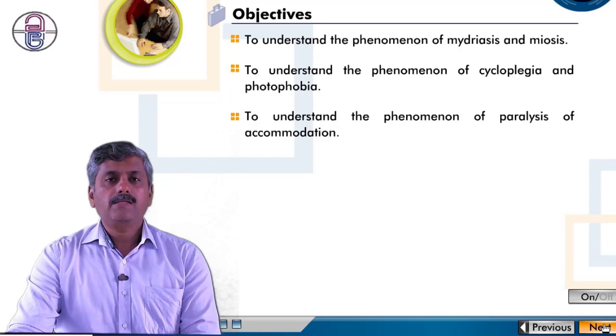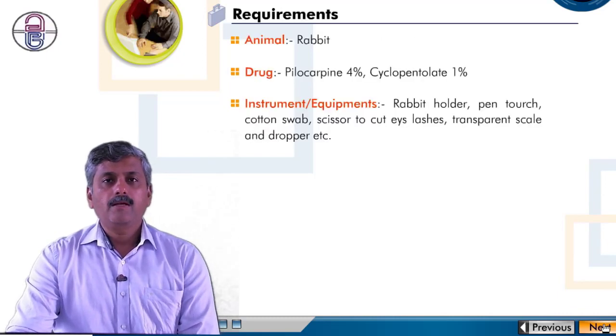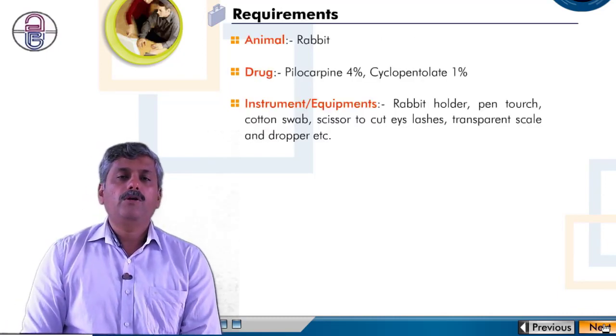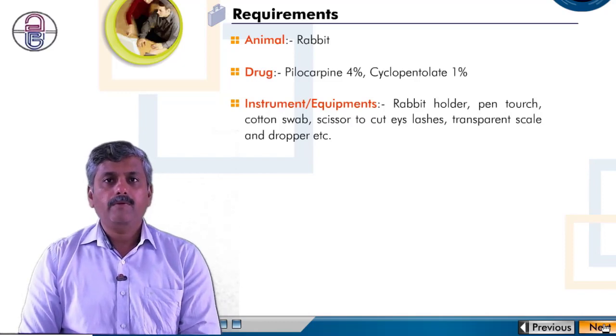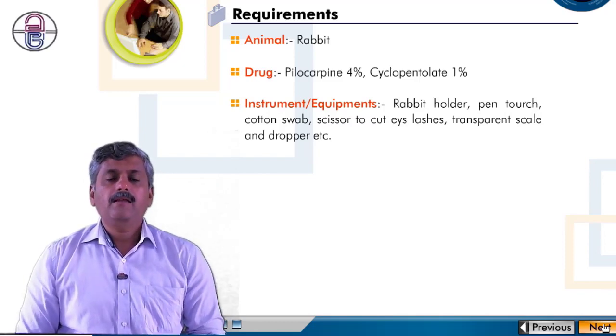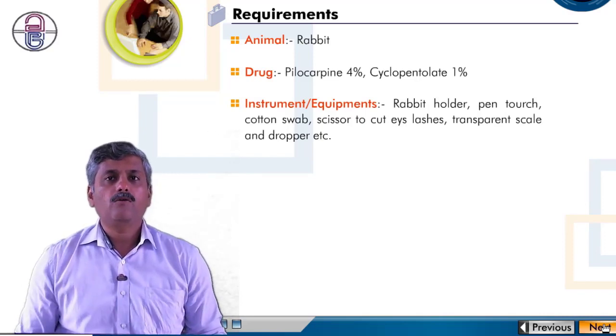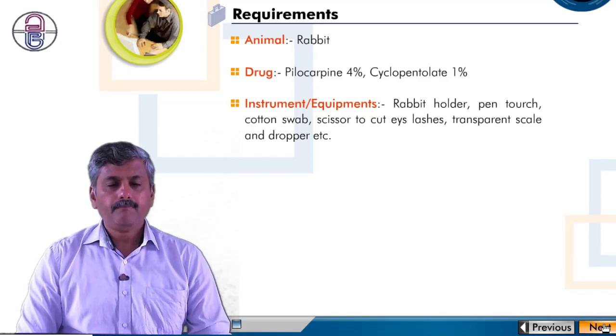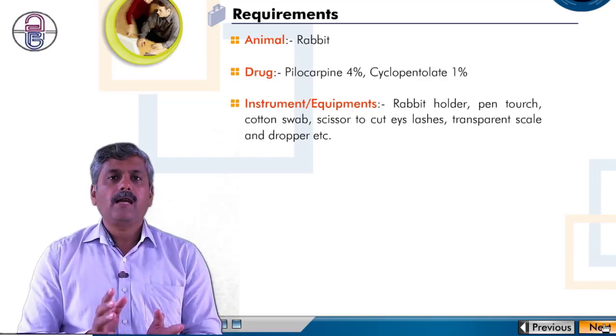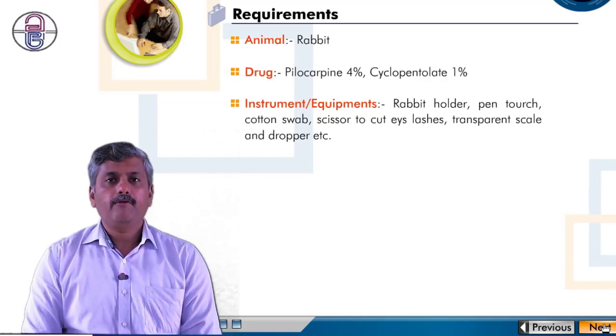Next is the requirement for this experiment. The animal we are going to use is a rabbit. Second, which drugs are we going to use? Here the drugs are pilocarpine 4% and cyclopentolate 1%. And which instruments are required for today's experiment?